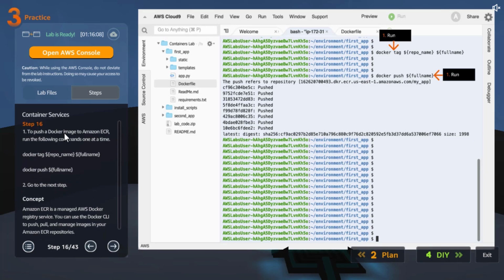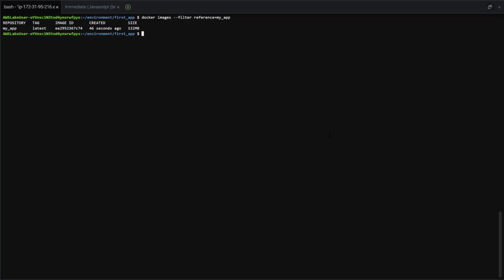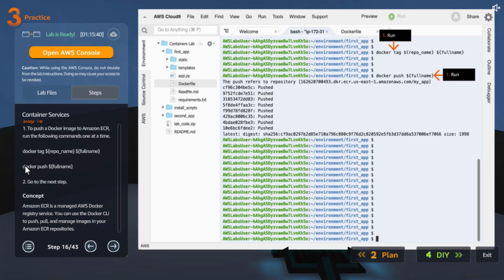And once we do that, we need to push the Docker image to Amazon ECR. So in order to do that, we are going to use Docker tag. We are tagging it first. The command we are using is docker tag, then the repo name and the full name. Okay, looks like it tagged. And then once that is done, we will push.